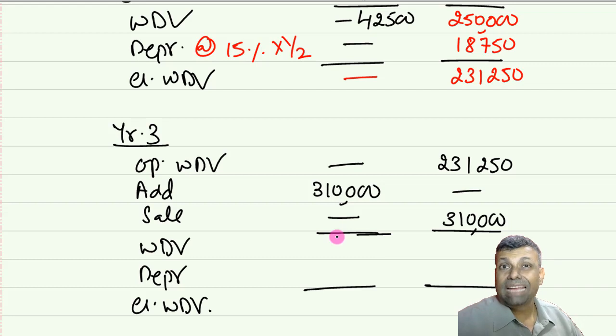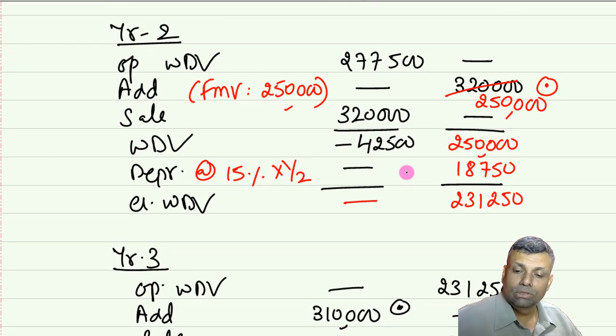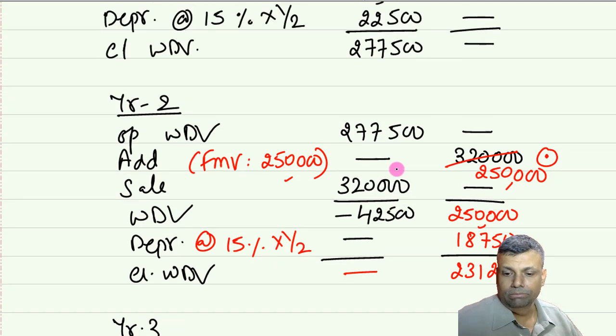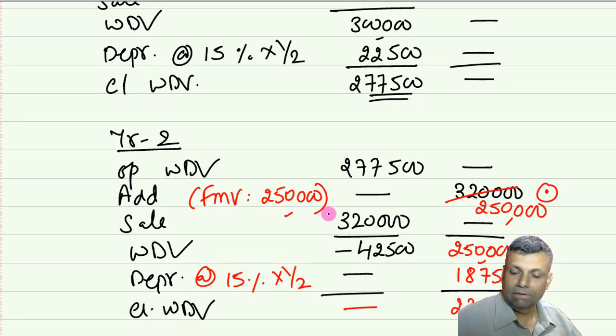Now see, for Mr. X, the price which he has paid for reacquisition is 3,10,000. Compare it with what would have been the depreciation allowable to him. His original cost was 3 lakhs, minus depreciation for year number 1 of 22,500, and his WDV was 277,500.